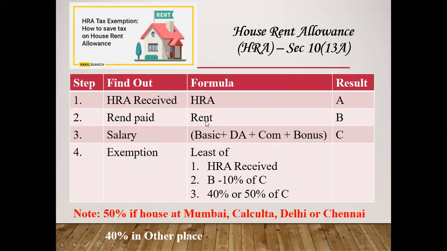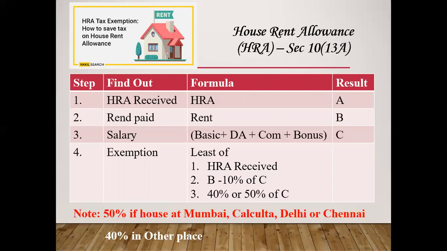Rent. 10% of C is your salary. Whatever the amount will be, it will be in point number 2. Number 3, 40% or 50% of C. Means whatever salary will be there, for that we take 40% or 50%. After doing the calculation of 1, 2 and 3, whichever is lower will be exempted.